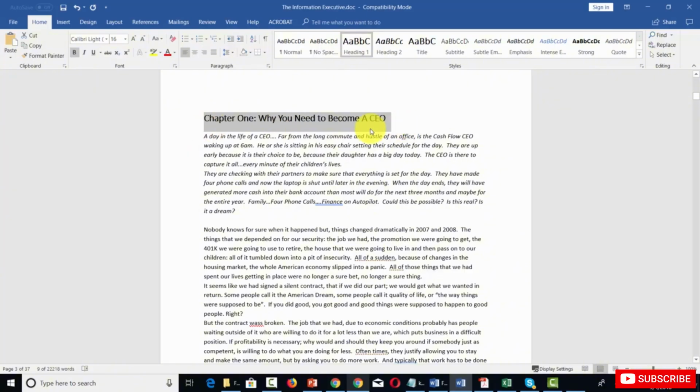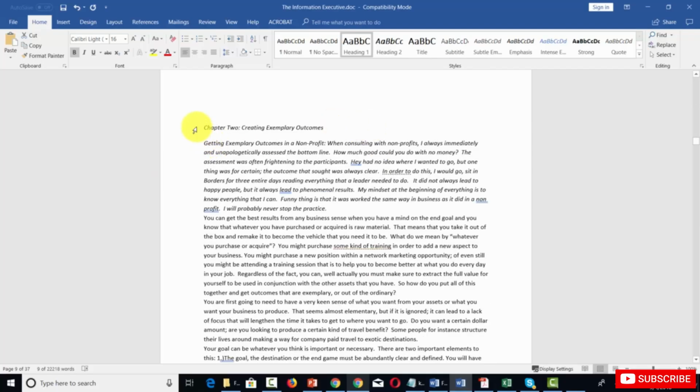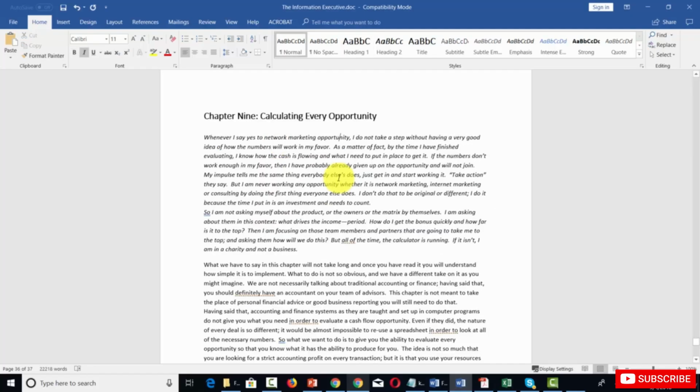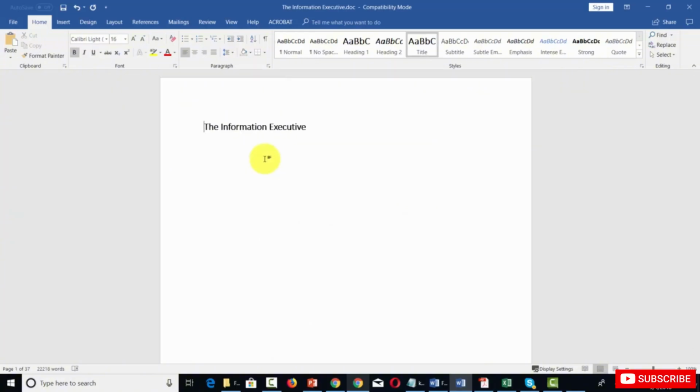So we're now going to go through chapter 2. And we're going to highlight it, and we're going to use heading number 1. And so we're going to go through the rest of the chapters and do the very same thing. Once we've done this with every chapter, we're going to go to the very beginning of our document. And we're going to add in another blank page.